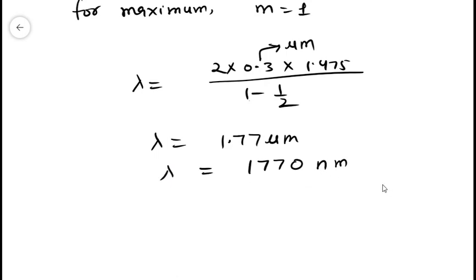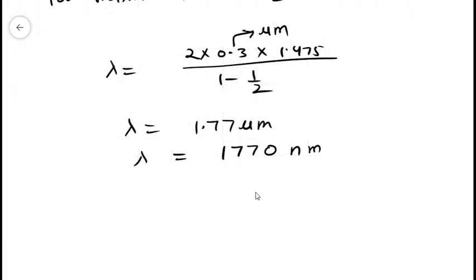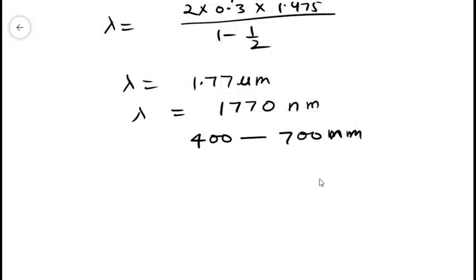But wait, this is not the maximum wavelength which is visible, because the wavelength range for visible light is from say 400 nanometer to 700 nanometer, so this will not be the correct answer. So we will move further. We will put m equals 2 here.